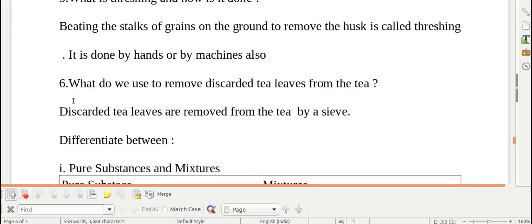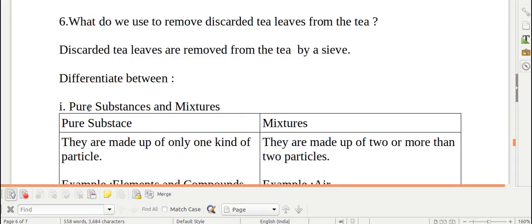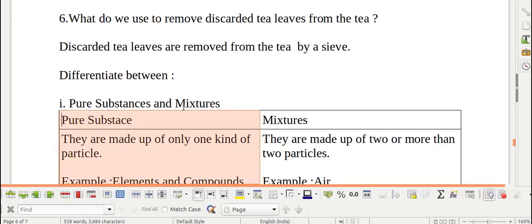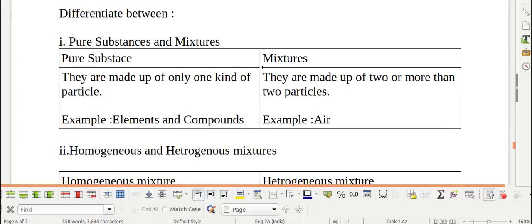Next question is, what do we use to remove discarded tea leaves from a tea? Discarded tea leaves are removed from the tea by a sieve. In Hindi, the sieve is called a channi. Next question is about differentiation. We have come across two different terms, pure substance and mixtures. So now we can easily differentiate what are pure substance and what are mixtures.